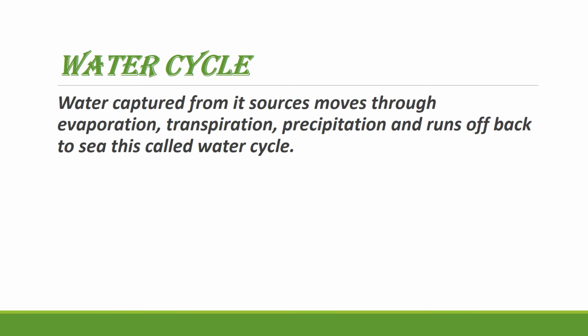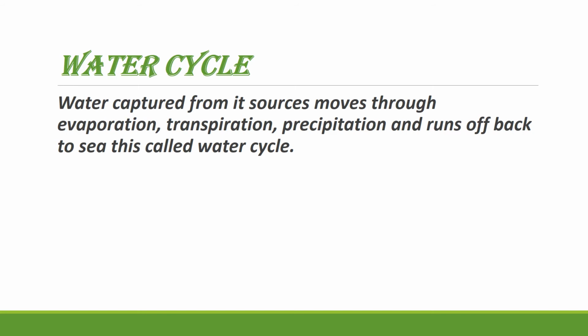Then this water gets colder, and the colder it gets, the heavier the drops become, and they fall in the form of rain. When the rain falls on the earth, it goes through channels, rivers and other resources back to the sea. Therefore it is called the water cycle.